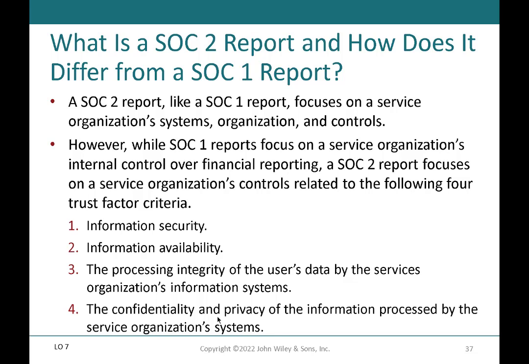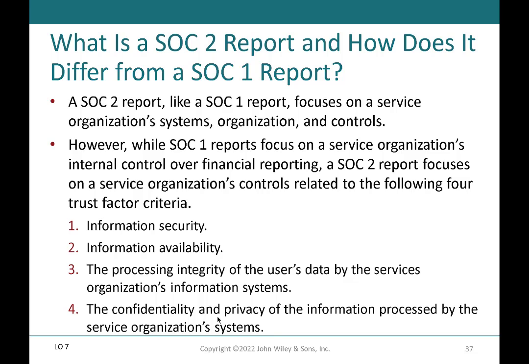But that SOC 1 report can't give us enough confidence to go out and test the controls. So it helps us gain the understanding which is required during the risk assessment stage. But if we're relying on a SOC 1 report, we're not going to be able to do tests of controls down the line. So it's going to be a more time-consuming process for us as the auditor if we have to rely on the SOC 1 report.